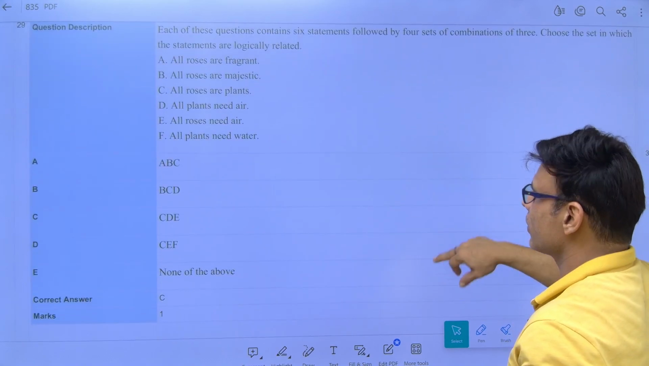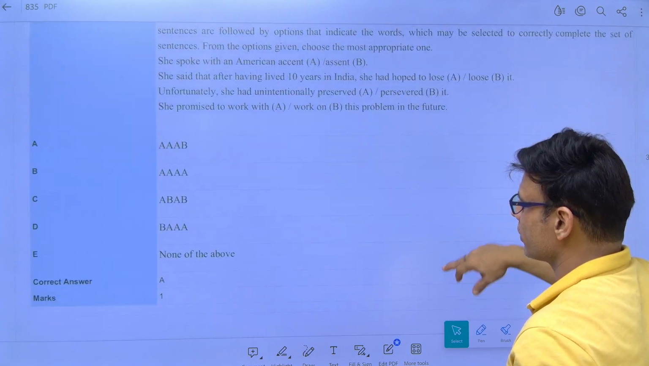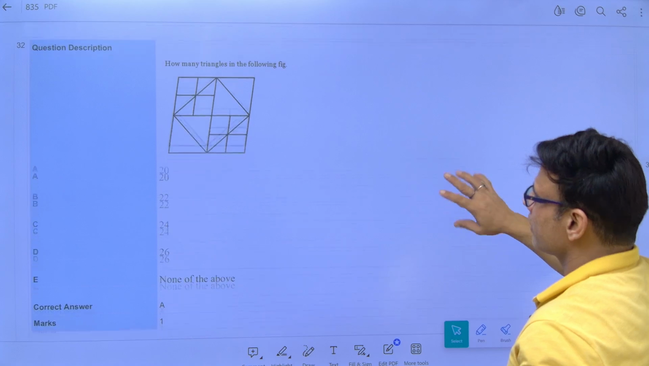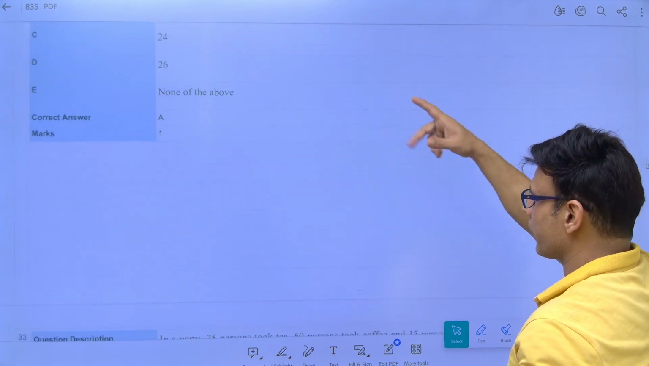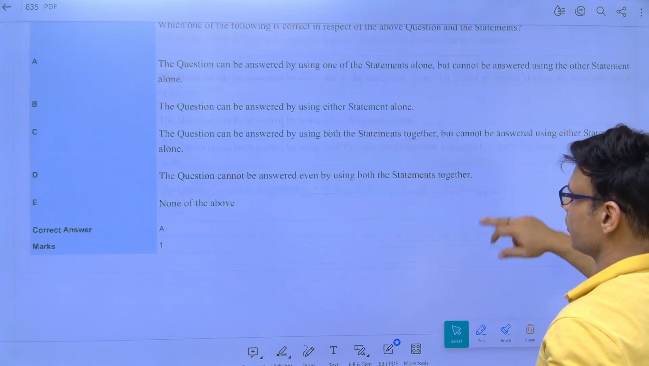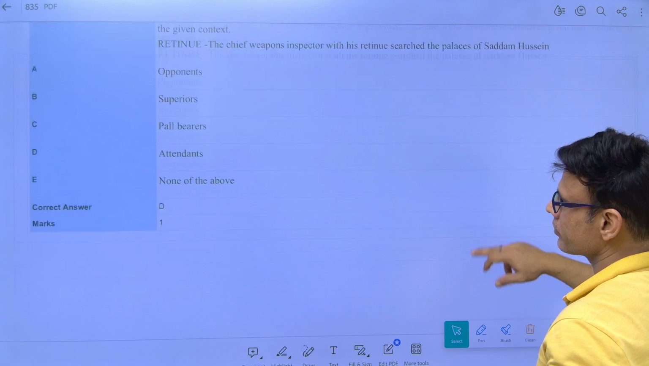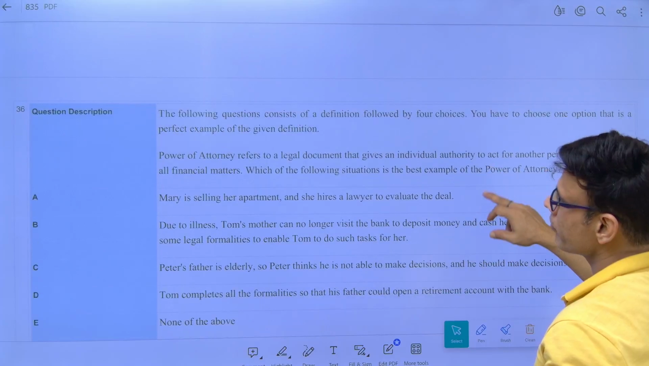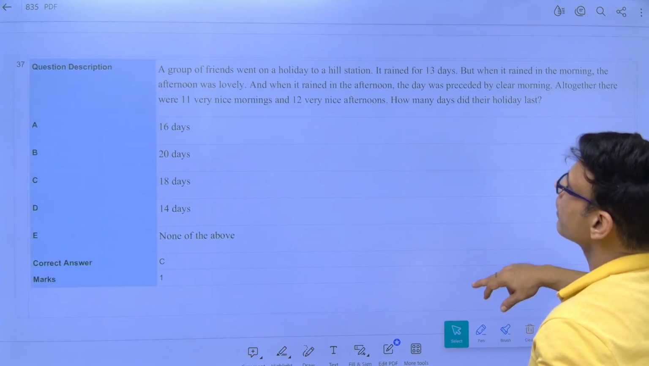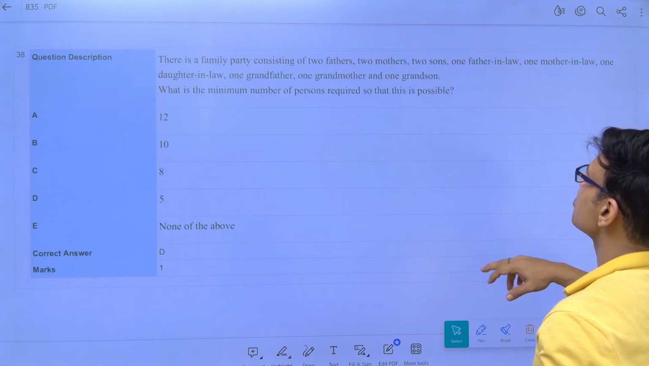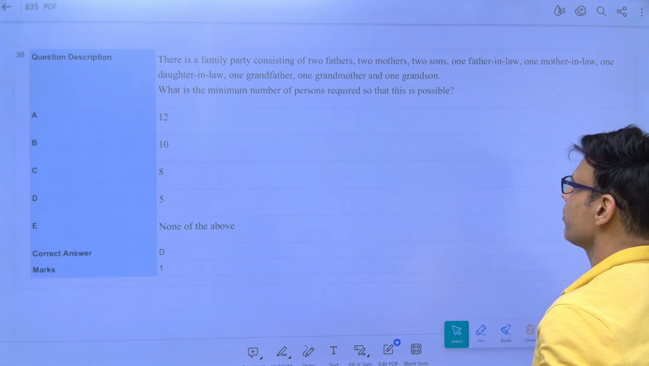This I'll teach you, syllogism. Those who have missed, I'll teach you syllogism. We'll be doing it. This is again number series. You will practice this a lot. This is again a CAT question. This is set theory. And we have visual reasoning. This is again a CAT question. This is again a blood relation question.